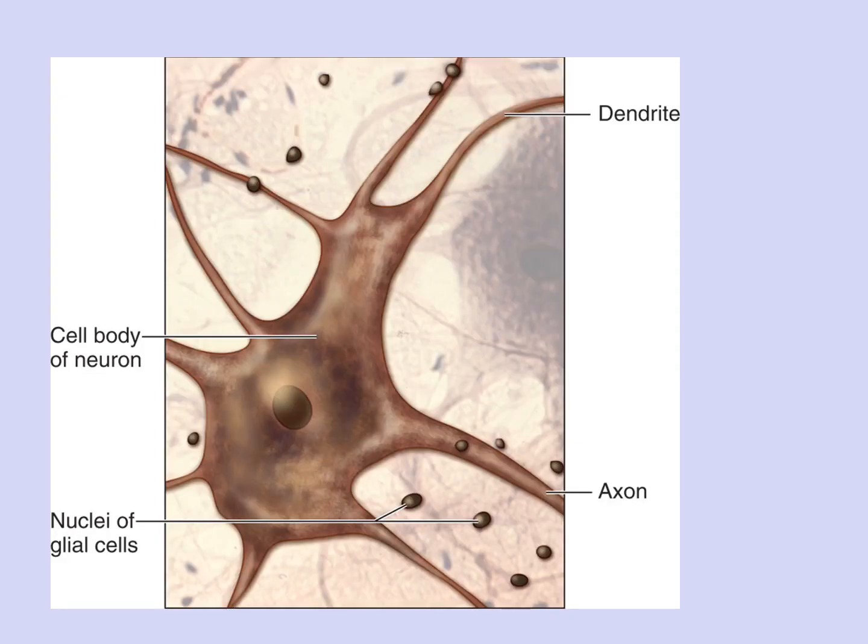And if we look at the neuron itself in what's referred to as the neural smear, what we see is the cell body surrounded by a whole bunch of glial cells. And you'll see the short dendritic projections and then very long axonal projections. And so what we're seeing here is a specialized form of neurons known as multipolar neurons.